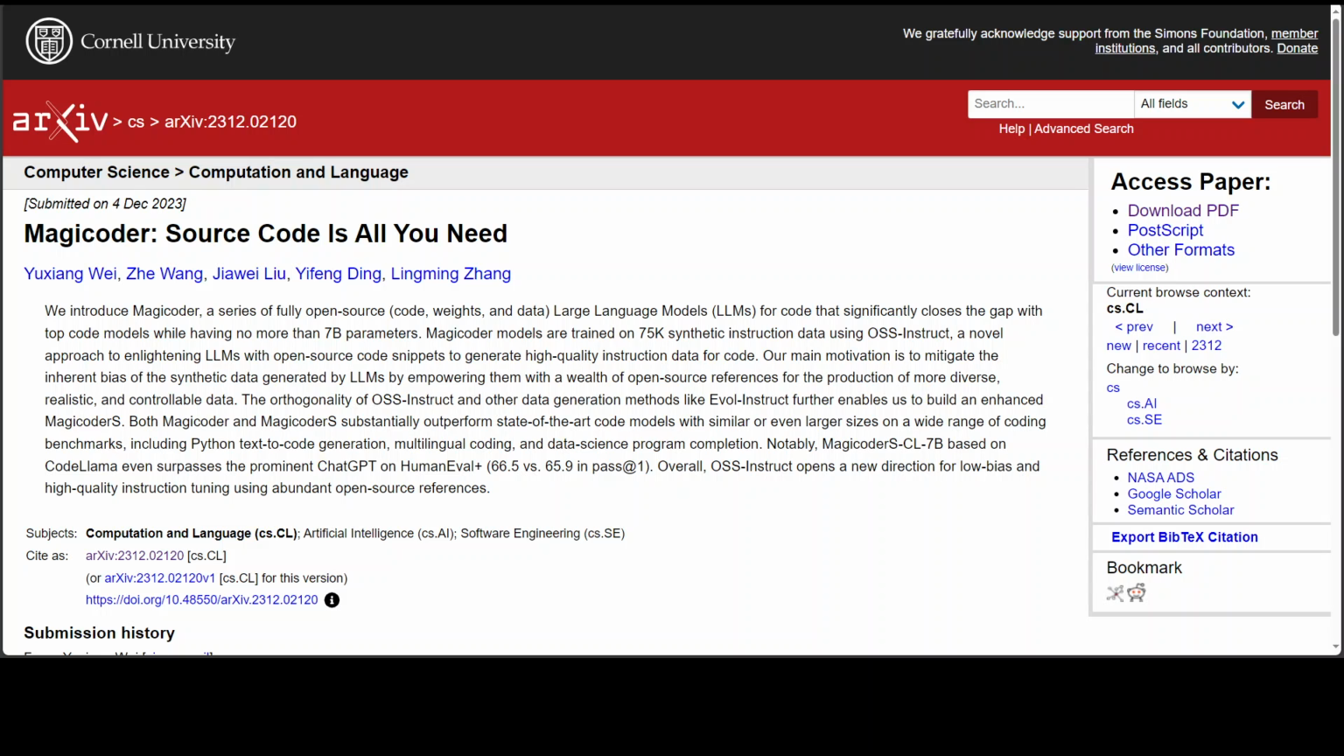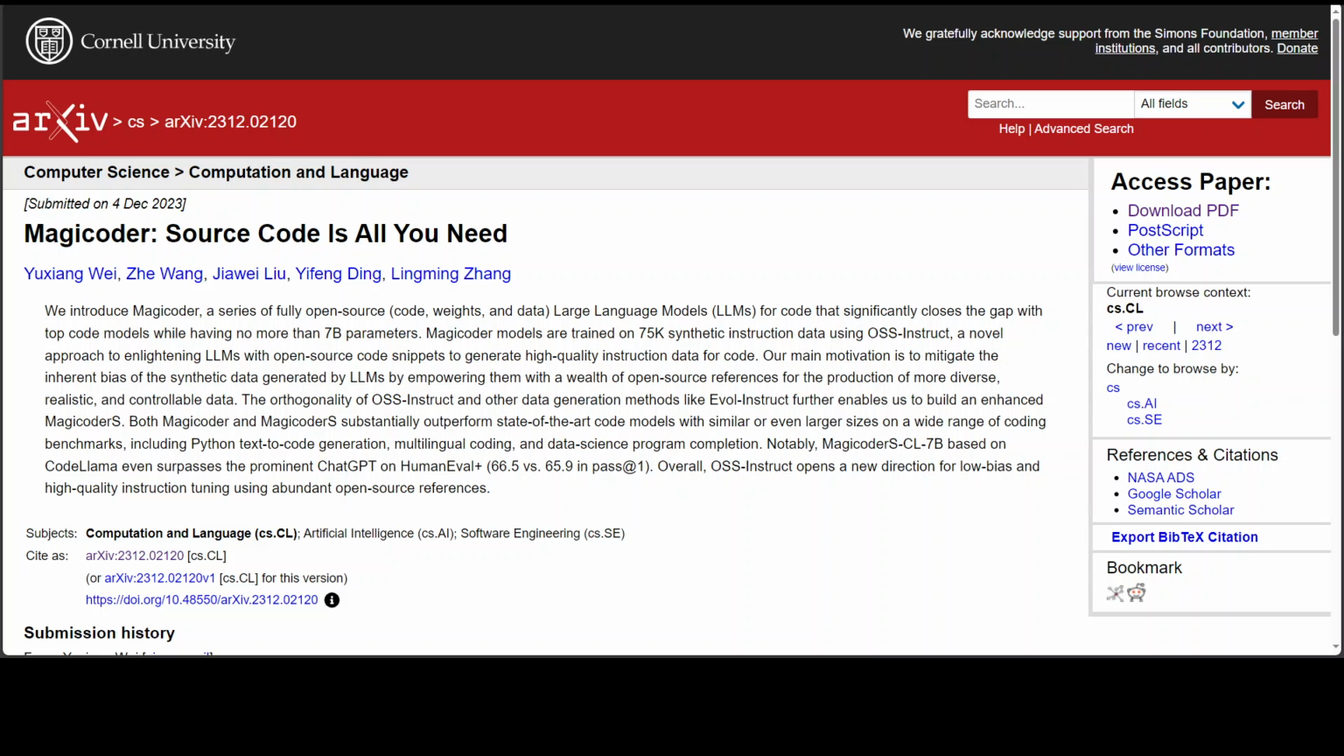The problem which this project is trying to address is the issue of bias in synthetic data generated by LLMs. This bias limits the diversity and realism of the data, impacting the quality of machine learning models. The solution, as I said earlier, is quite novel.